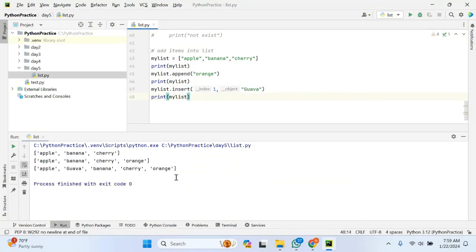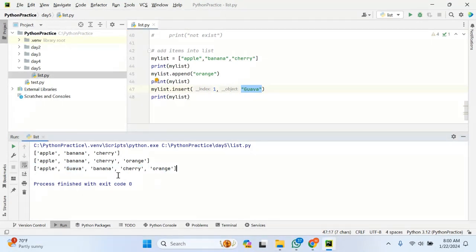If you can see, this is the list which I defined previously. After appending, this is the list, and I have appended the orange value. At the first index position, I am inserting guava. So for insert, I should specify the index position, at which index position I should insert the value. Thereafter, this is the updated list, and this is the value which I appended.